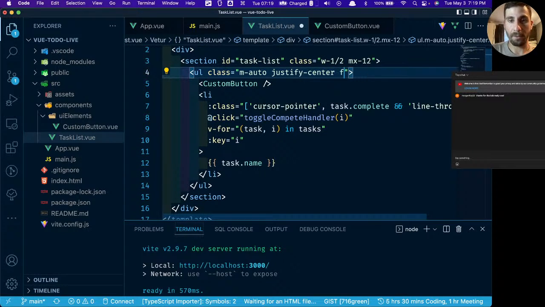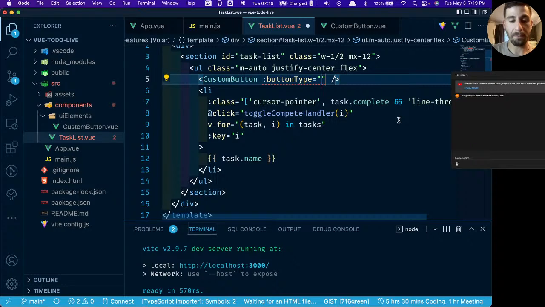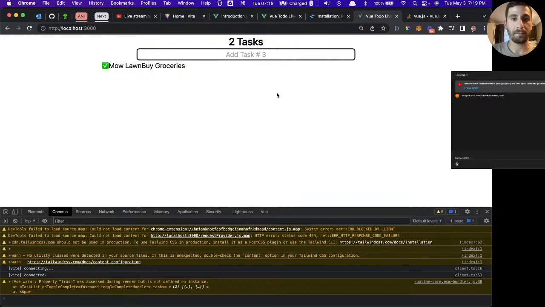And let's add flex to this so that they're in line with each other. And what did we call it? Okay, it's called button type. You see how my IntelliSense is filling that out for me? We'll say button type equals trash. Let's take a look at it. Okay, so we have an issue there.